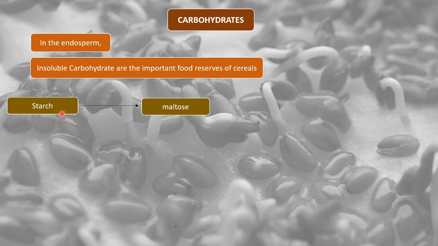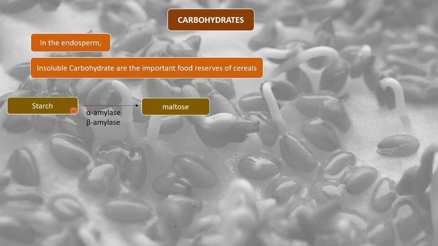Starch gets converted to maltose in the presence of the enzymes alpha amylase and beta amylase. These are the enzymes that can break starch into maltose. So starch is a polysaccharide, and it gets converted into a disaccharide, maltose.